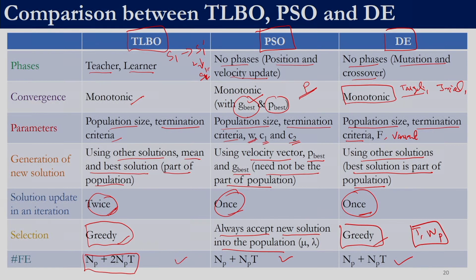Whereas in particle swarm optimization and differential evolution, the number of functional evaluations for a particular member in a particular iteration is only once. If we have NP members, we will have NP evaluations in one iteration, and since we perform T iterations, the total is NPT. We have another NP functional evaluations for the initial population. So, the expression is NP plus NPT. This gives a quick comparison between the three meta-heuristic techniques that we have studied so far.